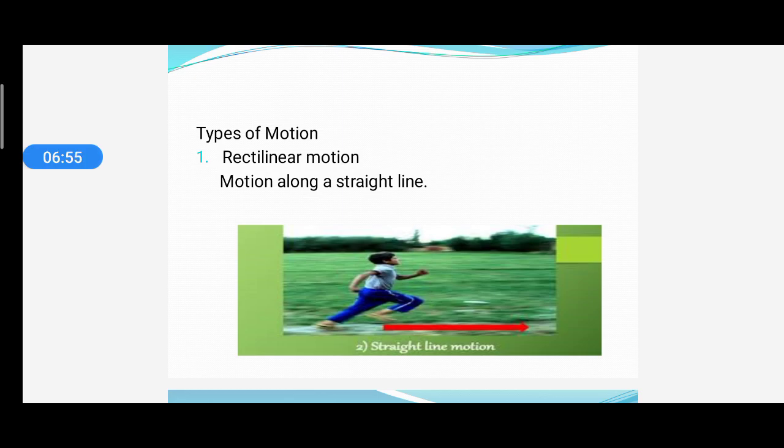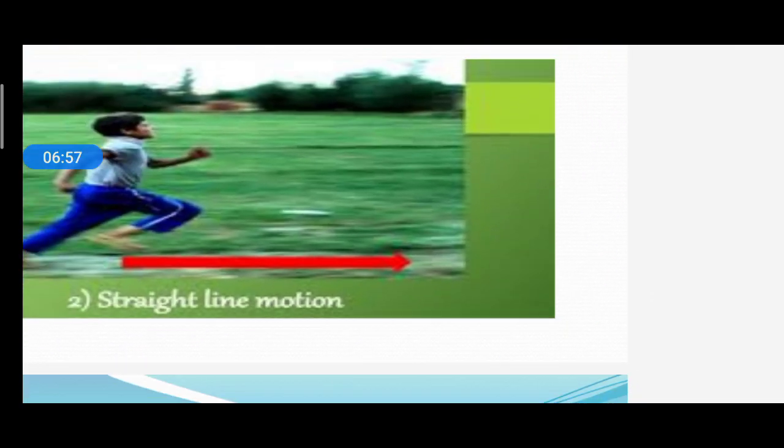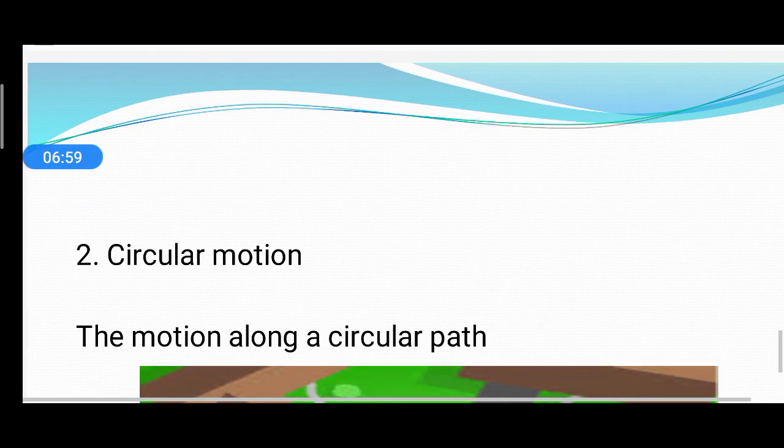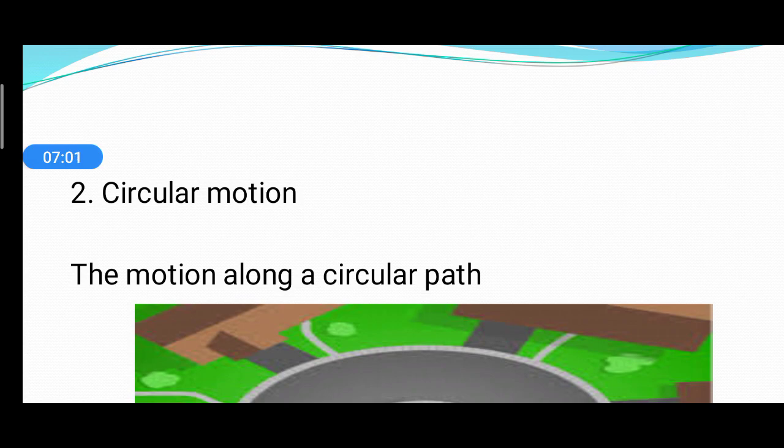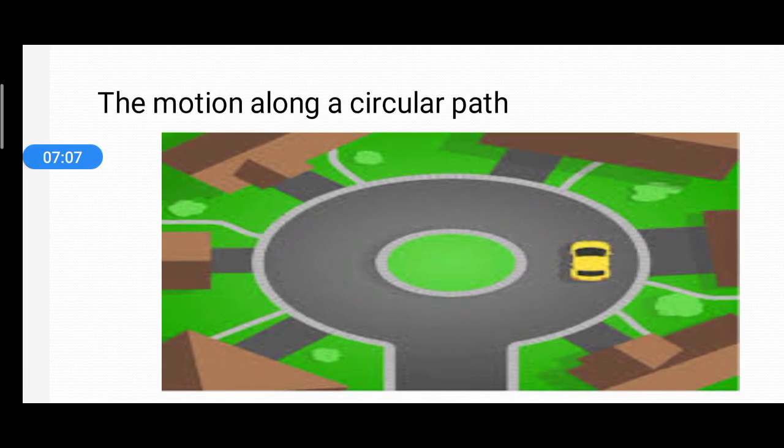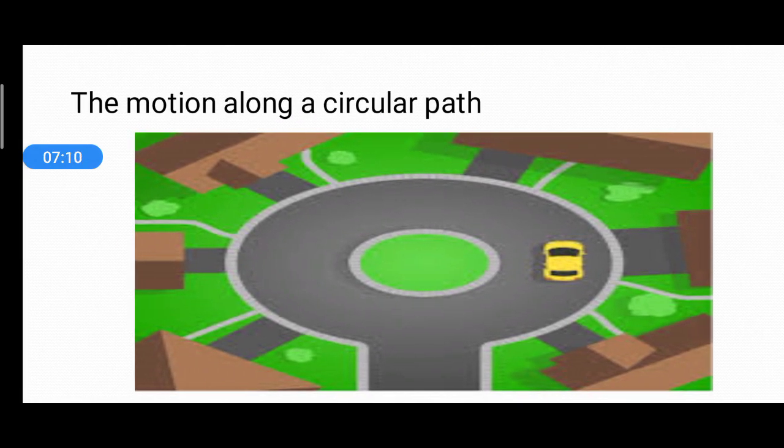Similarly, another type of motion is circular motion. Circular motion means the motion along a circular path. The motion along a circular path is called circular motion.